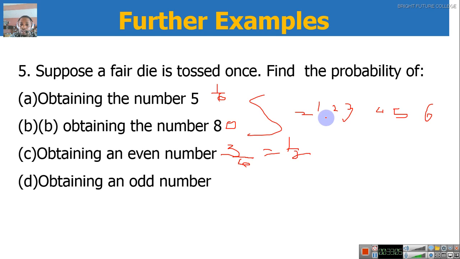Now, obtaining an odd number. How many odd numbers do we have? 1, 3, 5 are odd numbers. So there are 3 altogether. All over how many in the sample space? 6. Again, we have 1 over 2. Okay, so I've said it before, in a toss of a die, the probability of obtaining an even number and that of an odd number is 50-50. That is 1 over 2. That's 50%. 50 over 100 is 1 over 2. Okay? I believe you have gotten the concept of probability.